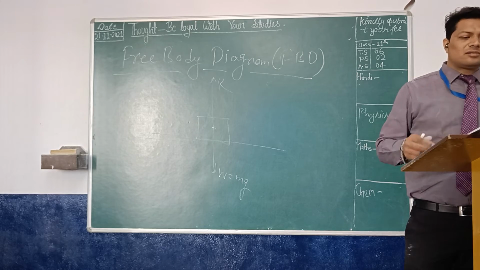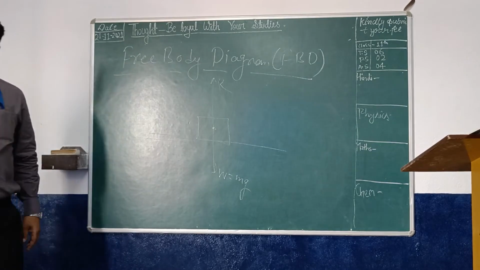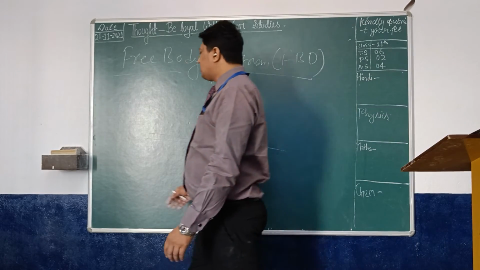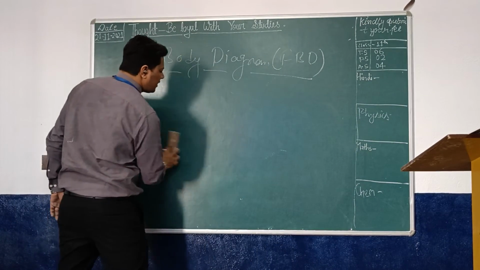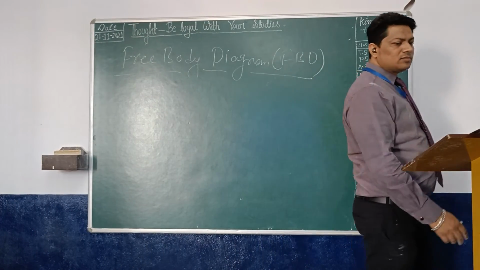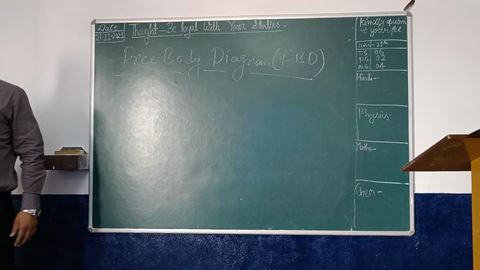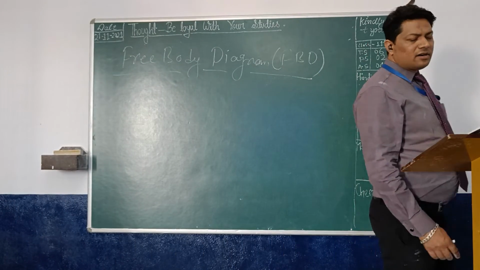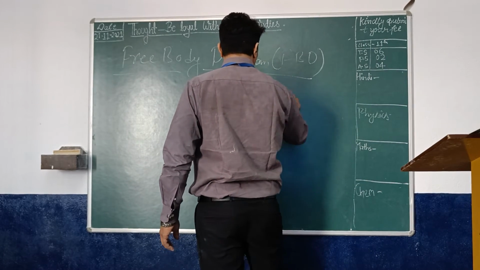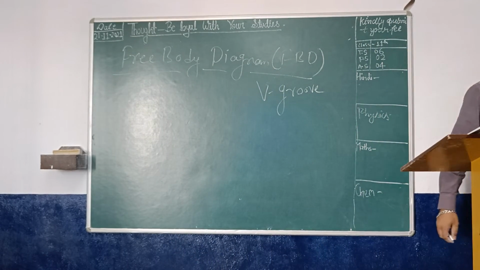Example question. A cylinder of weight W is resting on a V groove, as shown in the figure.